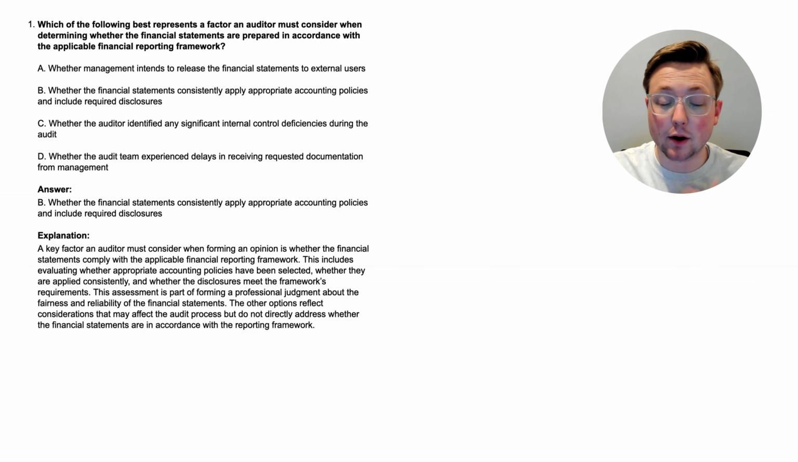So this is something that auditors need to be considering. This is a factor that they need to be looking at when they are starting to try to form an opinion for an audit. Again, they are trying to make sure that the statements comply with the applicable financial reporting framework, and they might do that by making sure they have the correct accounting policies, that they're applied consistently, and that the disclosures meet the framework requirements. So that was one thing that the auditors need to consider when they're forming an opinion. Now let's go to the next question.